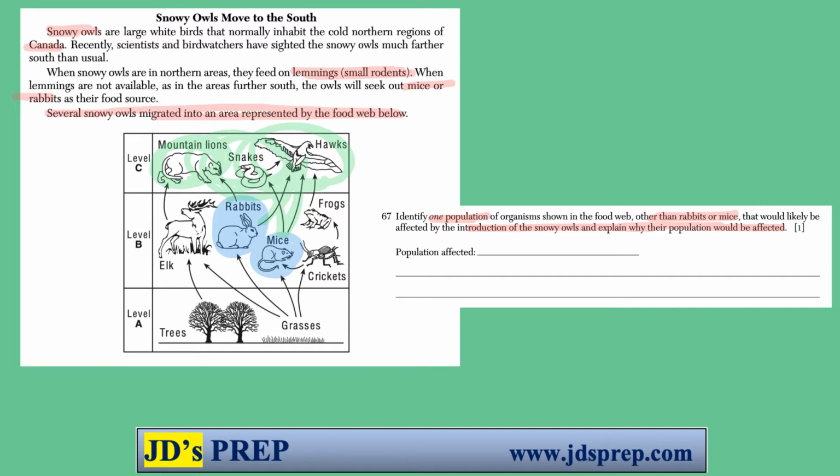Also, potentially, what would be impacted, looking at these arrows, is the grass. If the snowy owl is eating more rabbits and mice, there'd be less rabbits and mice to then eat the grass, so that would impact the population of grasses as well.